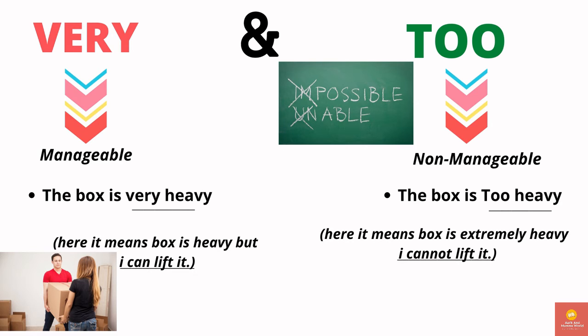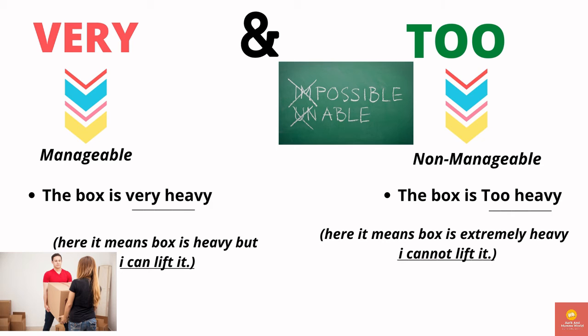It's very simple, guys. So now we are going to learn the difference between "very" and "too." Most of the time in our day-to-day life, we use these words, very and too. So now we are going to understand where we are going to use very and where we are going to use too. Very can be used where the things can be manageable, and too can be used where the things are non-manageable. I'll give you two examples.